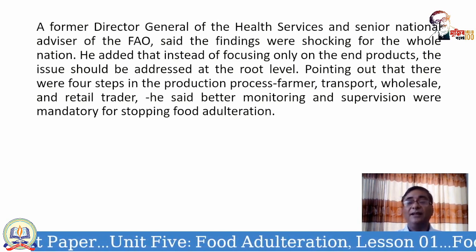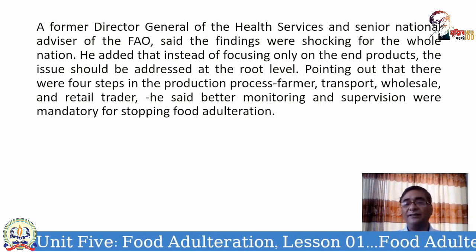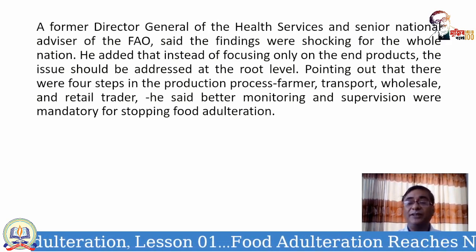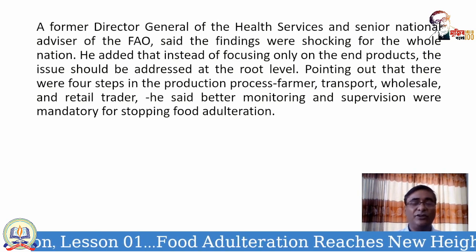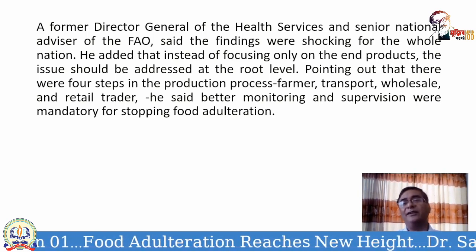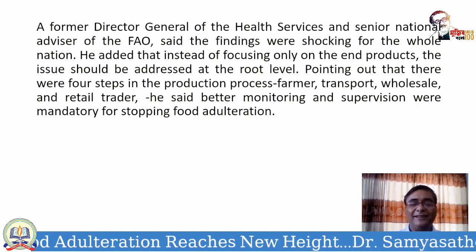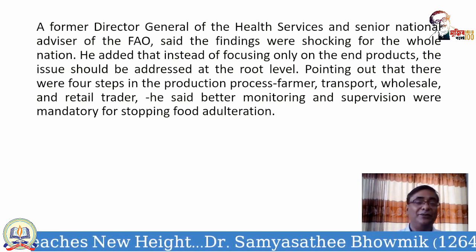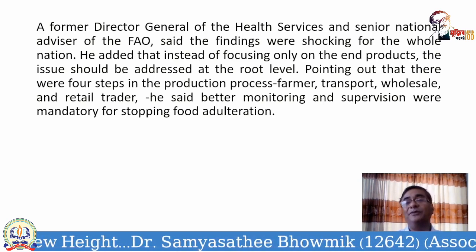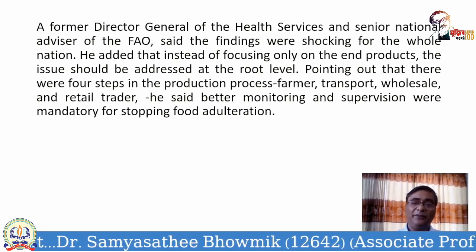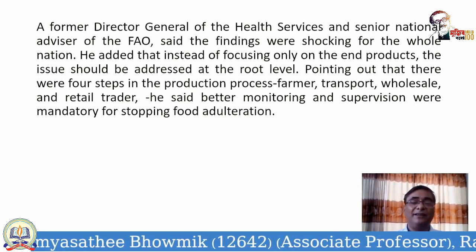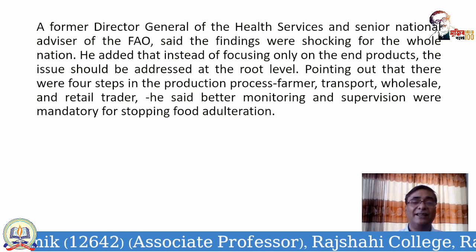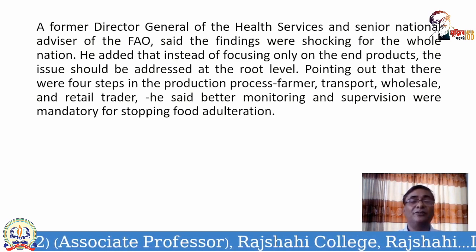And that's why the people who are involved in transport or business in this sector may administer different types of chemicals. Then it goes to the wholesalers, and the wholesalers think that my goods cannot be sold in a single day. So they may also apply these sorts of pesticides. And then it comes to the retail trader. He will think that, well, if I cannot sell my products in a single day, I will incur some loss. So it's better to use some chemicals again. So if chemicals or pesticides or toxic chemicals or formalin are used in all 4 stages, you can guess that only the adulteration remains, not the product.